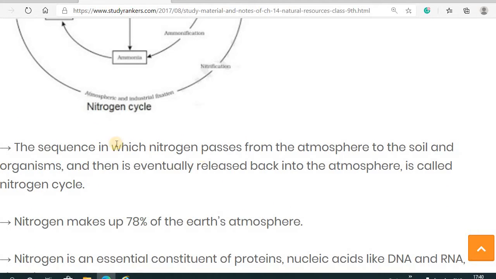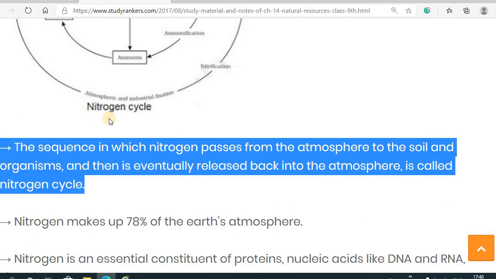So the sequence in which nitrogen passes from the atmosphere to the soil and the organism and then is eventually released back into the atmosphere is called the nitrogen cycle.